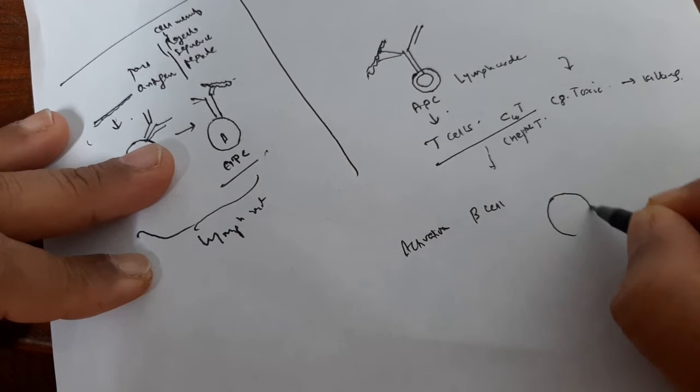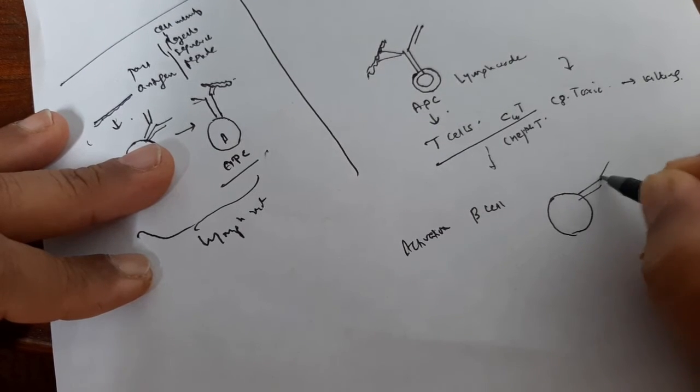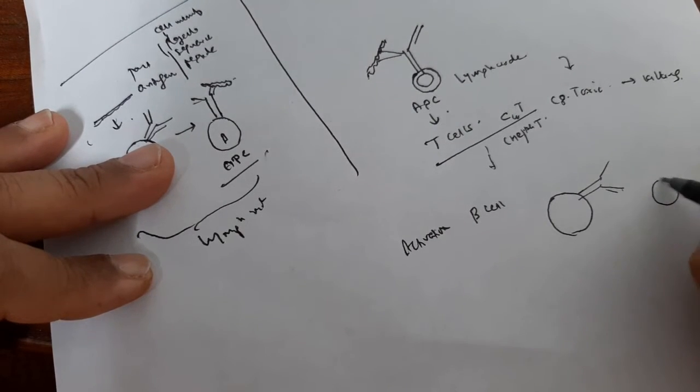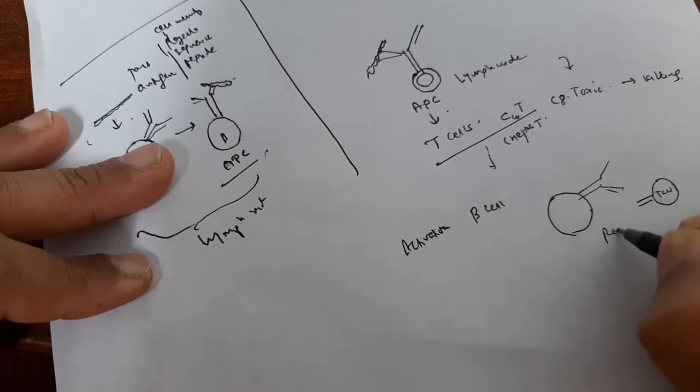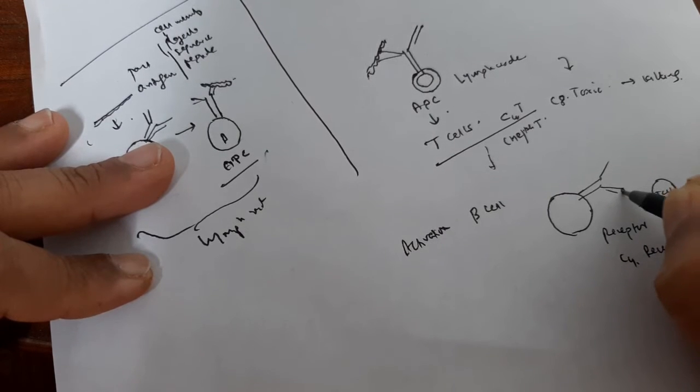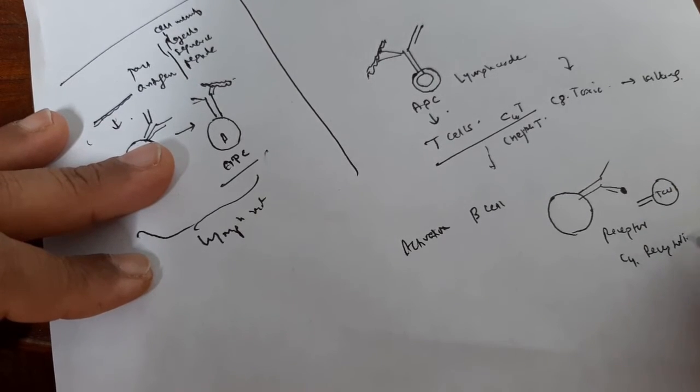See, this is the antigen presenting cell and this is the T cell CD4. So receptor binding takes place, CD4 receptor binding takes place, and this antigen binding takes place. The main function is MHC glycoprotein.